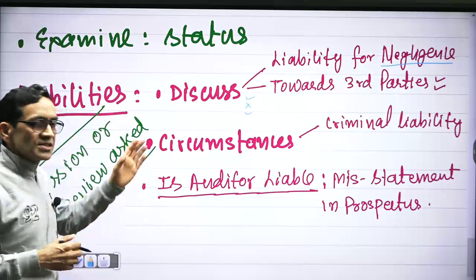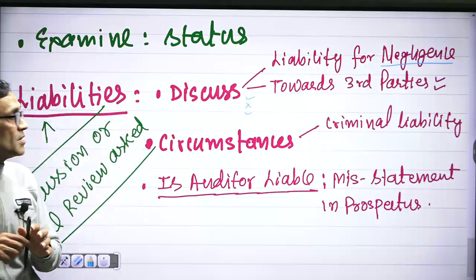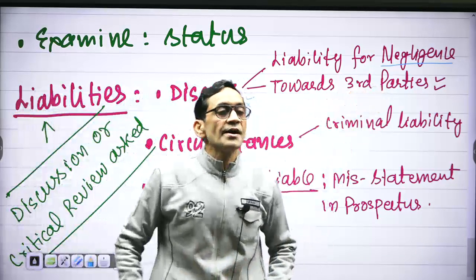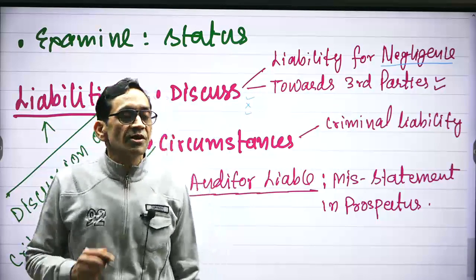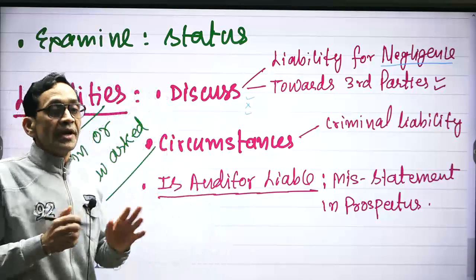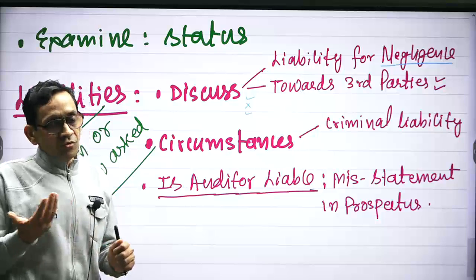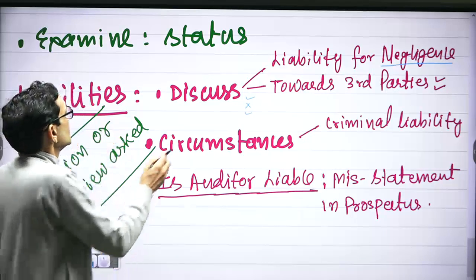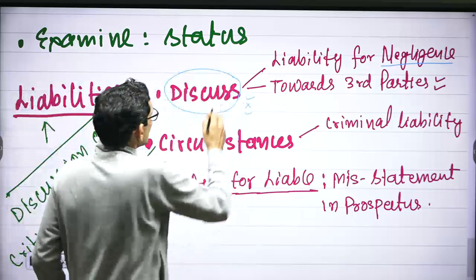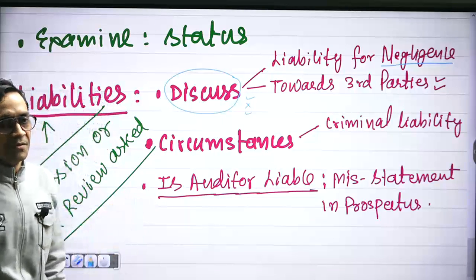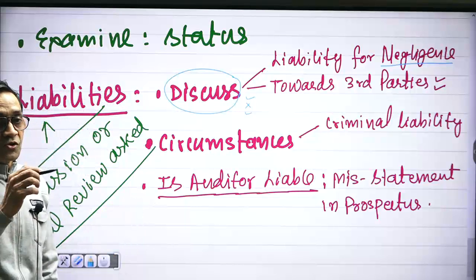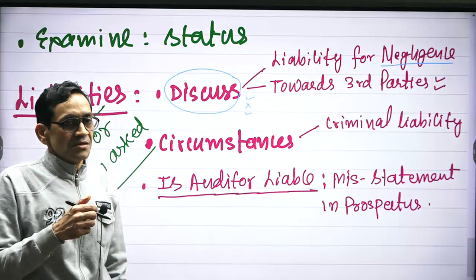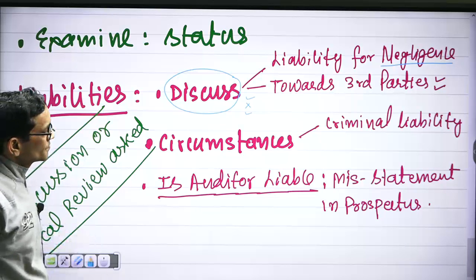And in discussion, I will also write that holding auditor liable towards third party is not easy because third parties are not identifiable at the time of report is given. So it is open-ended liability. So courts have to decide as per circumstances of the case. That is discussion. So when you write various dimensions about something, right? Pros, cons, in favor, against, right? Then it is called discussion.